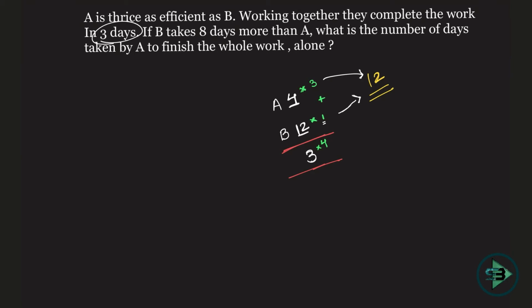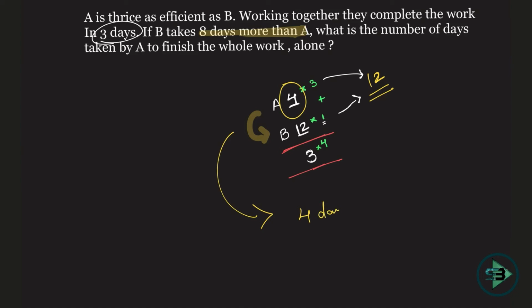What else is given to us here now? Let's see what else is given and what is being asked. If B takes 8 more days than A, I don't need that. I already know that B takes 8 more days than A. Even if this statement was not given, I would have known my answer. What is the number of days taken by A to finish the work working alone? That is nothing but 4. Number of days taken by A to finish the work working alone will be nothing but 4 days.